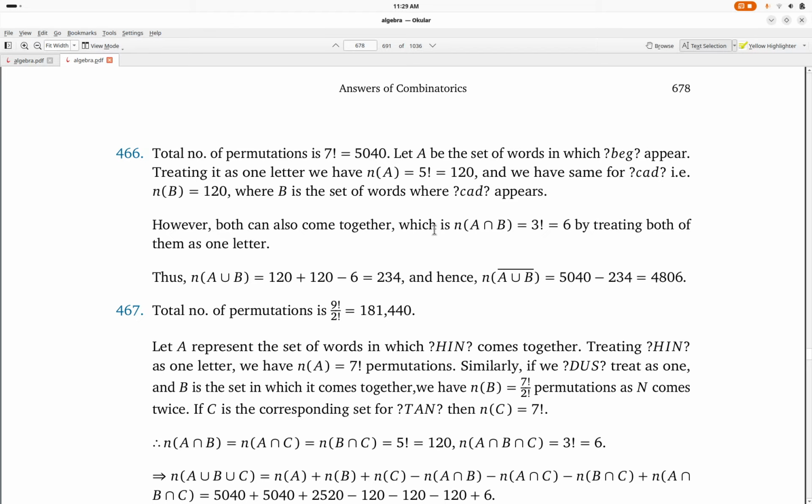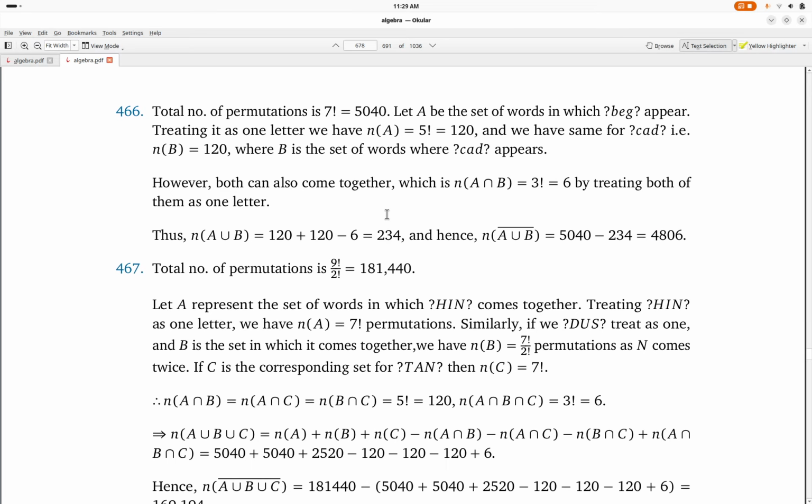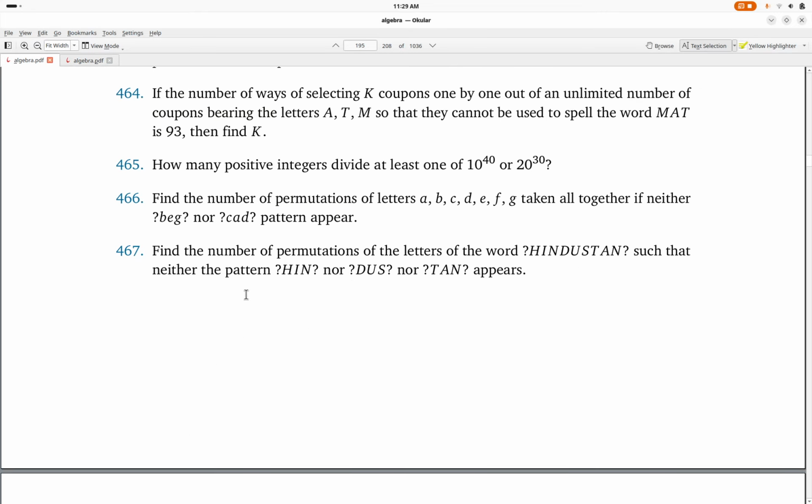So both can also come together. So N of A intersection B is 3 factorial, which is equal to 6, by treating both of them as one letter. Now N of A union B is 240 minus 6, that is 234. And (A union B) complement is 5040 minus 234, that is 4806. Okay, so the idea is there might be typing mistakes, but to understand the idea of the question is what is of importance. All right.